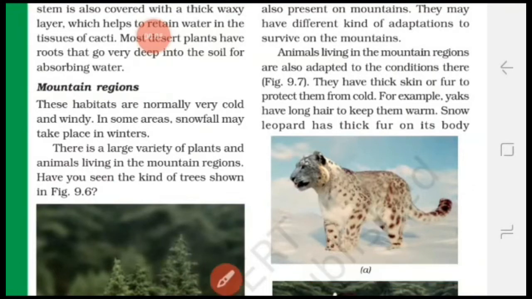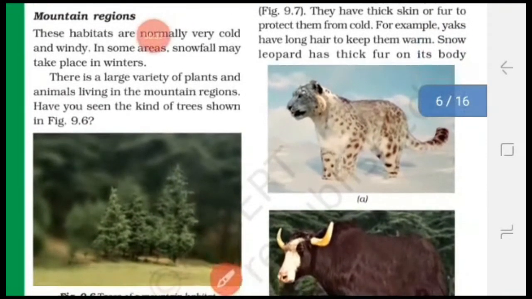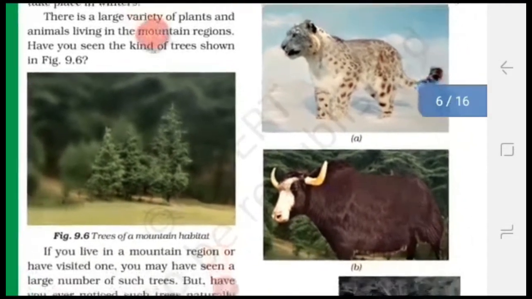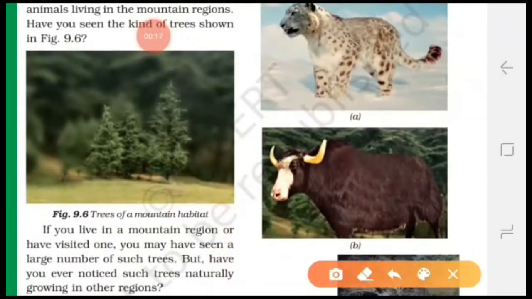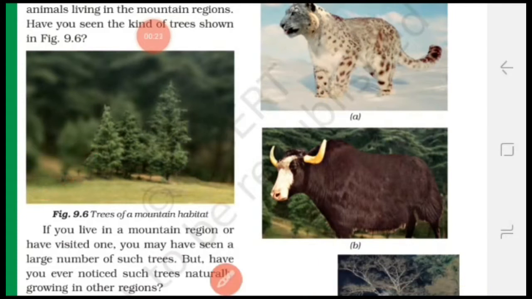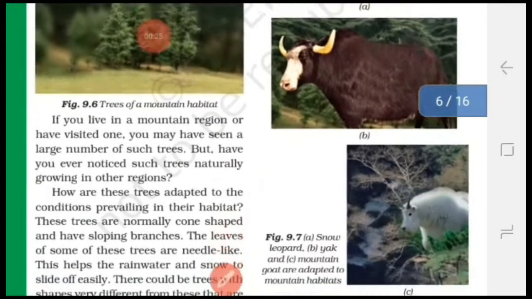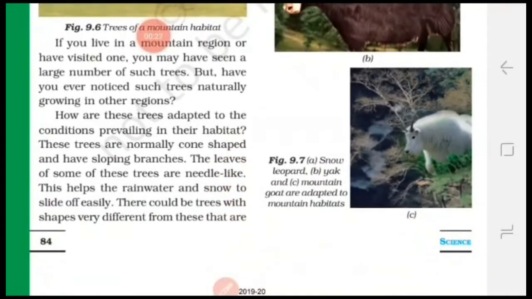These habitats are normally very cold and windy. In some areas, snowfall may take place in winters. There is a large variety of plants and animals living in the mountain regions. You can see in figure 9.6 trees of mountain habitat. It is a cone-shaped structure. Okay, animals like snow leopard, yak, mountain goat are found in the mountain region.